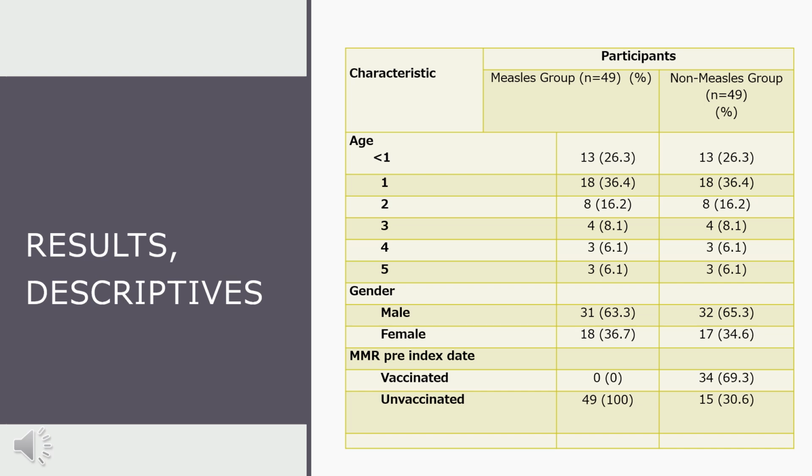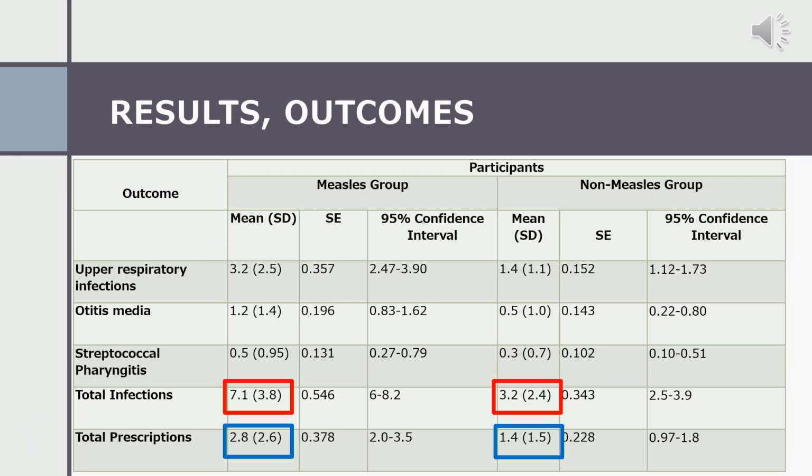Over here, you can see a breakdown of my participants by measles group versus non-measles group. You'll note that the majority of children were ages 1 and below. There was a significant increase in the number of males, 65% versus 35% were females, and none of the children who experienced the measles infection had been vaccinated, while 70% of children in the non-measles group had experienced at least one MMR vaccine. And finally, here you can see my outcomes by measles group versus non-measles group.